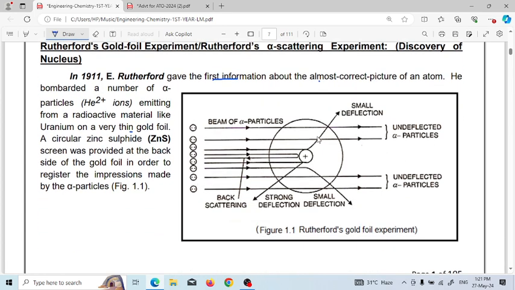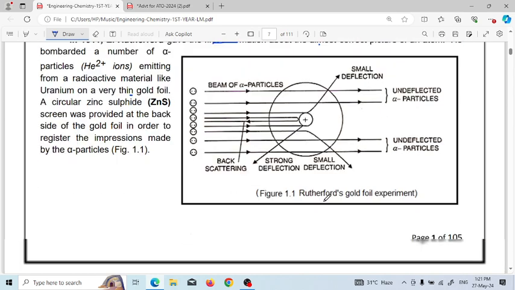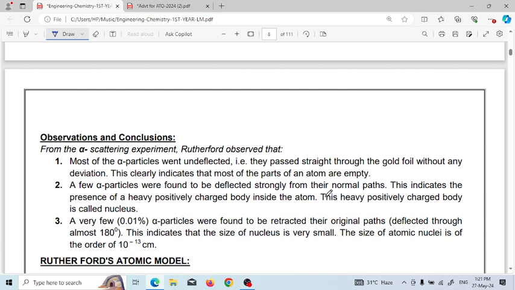This is the gold foil, and at the backside is a circular zinc sulfide screen, which provides the impression made by the alpha particles bombarded on the gold foil. So what are the observations and the conclusion?